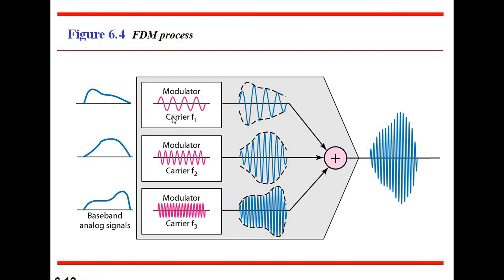These are the input lines of different carrier frequencies: carrier frequency 1, carrier frequency 2, carrier frequency 3, and these are the carrier frequency waves, which come from different frequencies. They are united as a single output line. So what is the function of a multiplexer? A multiplexer combines n input lines and produces one output line.